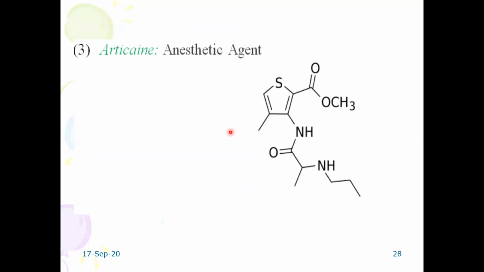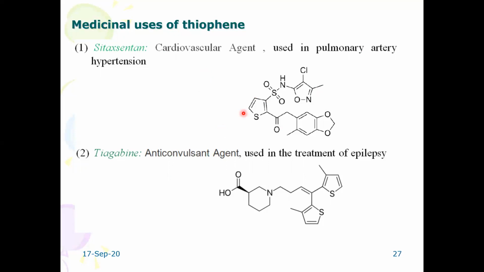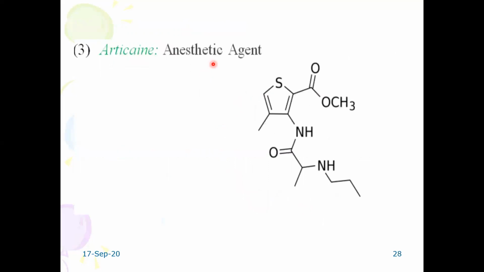These are the different applications. Here you will find the thiophene structure, here also, and here also. In an anesthetic agent, the thiophene structure is there. So heterocycles are very, very important, and they have very good applications.